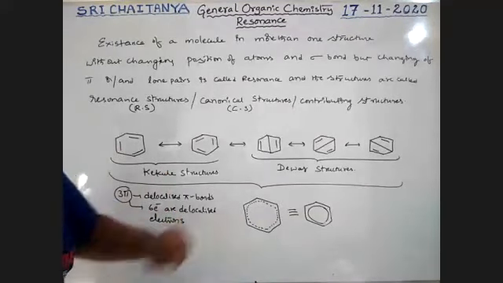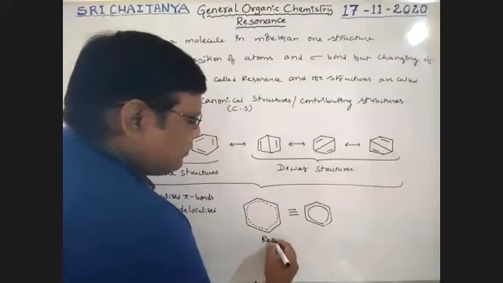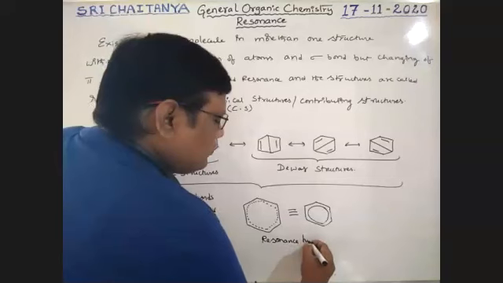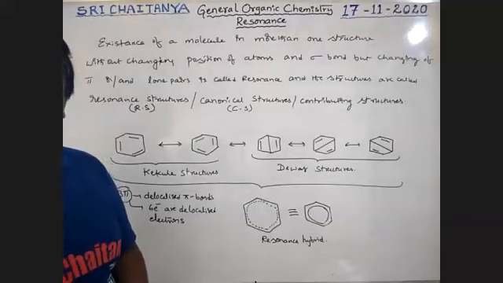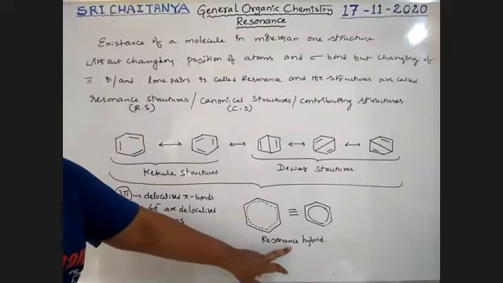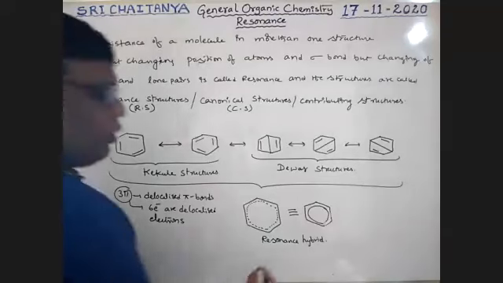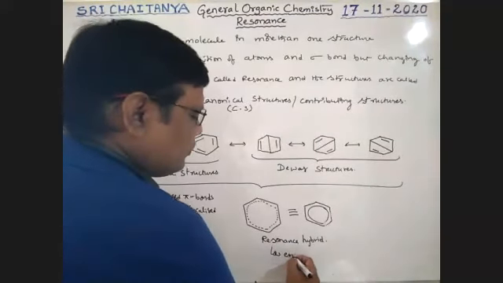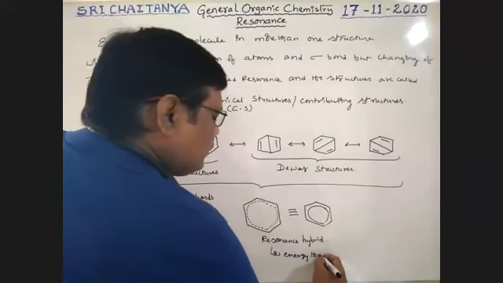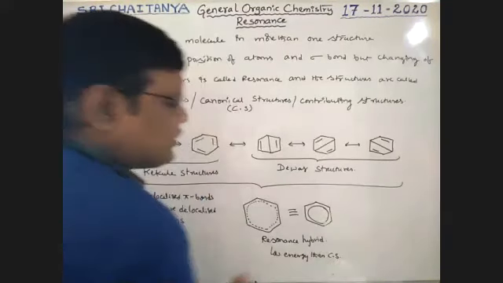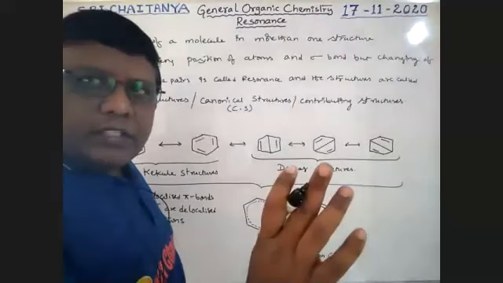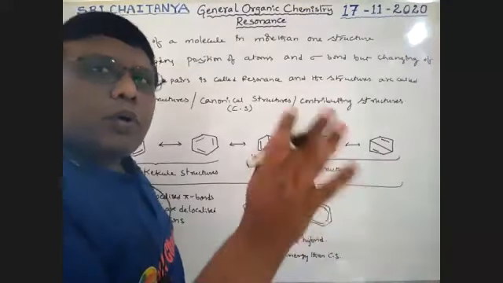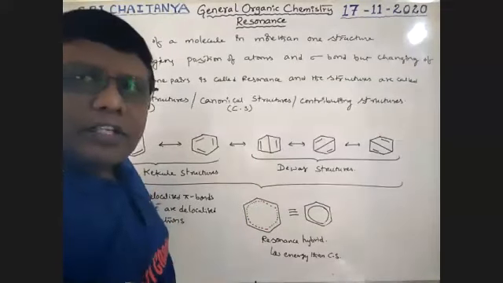Okay. Now, this is called the resonance hybrid. This resonance hybrid has lower energy than the canonical structures. That means these canonical structures have more energy than this resonance hybrid, boys.